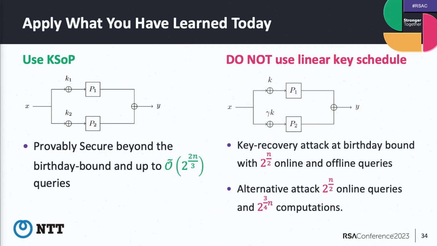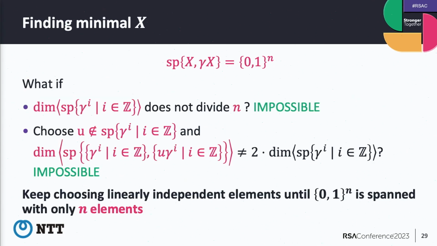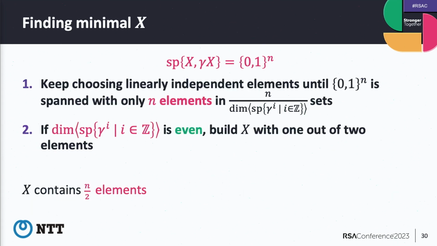But we no longer use this type of theory. Then we need a more ad hoc approach. But in many cases, we can find such an x, or even if we cannot find one, by some trial and error we can find x and gamma x such that the linear L times x almost spans all elements, by collecting n over 2 or n over 2 plus 1 elements.